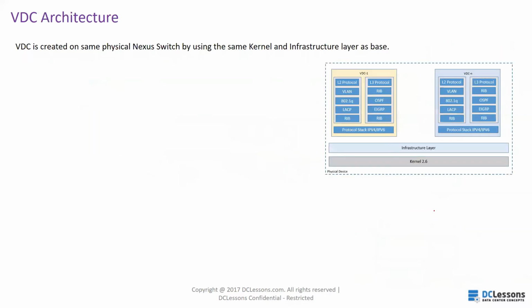Now let's go to another topic. Here we can see the VDC architecture. In the VDC architecture, the VDC is created on the same physical Nexus switch. On top of it, VDCs will be created using the same kernel and the same infrastructure layer base. So if we talk about the kernel,